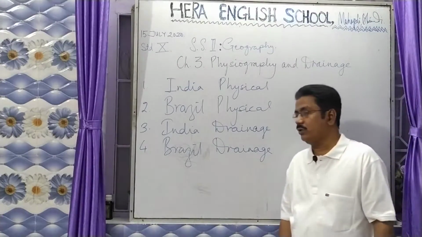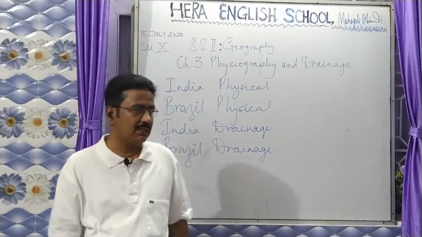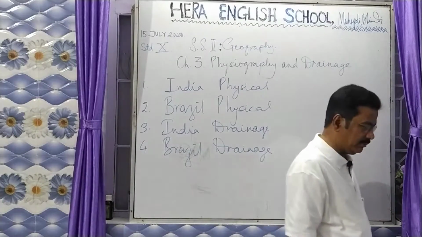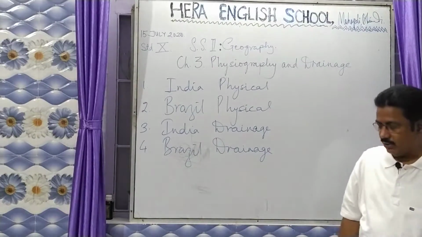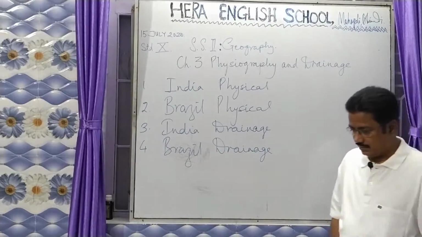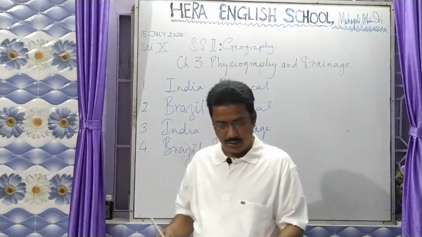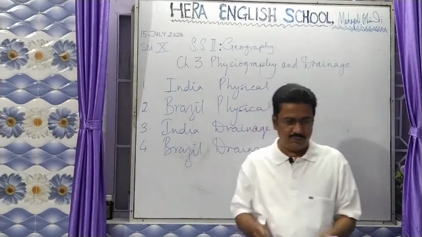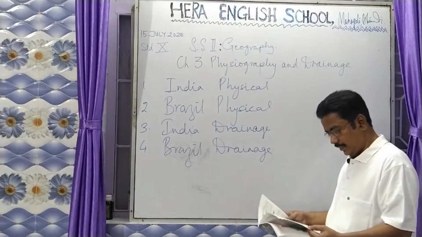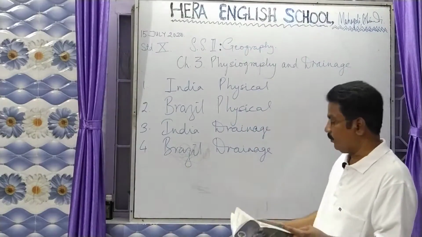Then you have your coastal region of 7,517 kilometers of Indian coastline, and finally you have the Andaman Nicobar Islands in the Bay of Bengal and Lakshadweep Islands in the Arabian Sea. That was all about the Indian physical features of India. Then we had the Brazilian part of it, where again Brazil has been divided into 5 parts.